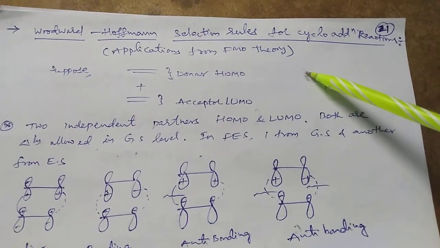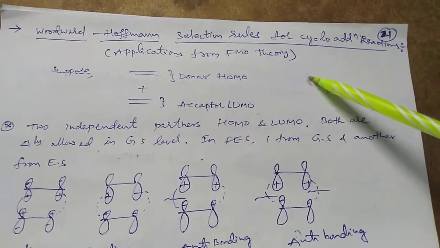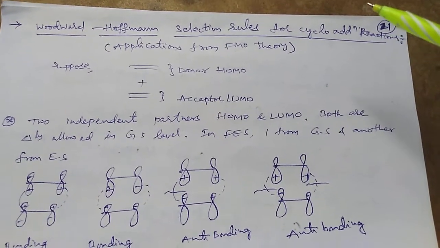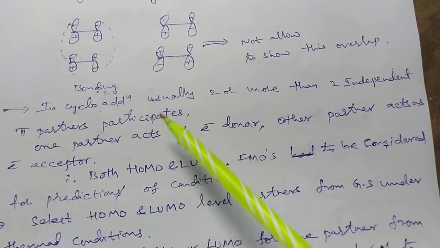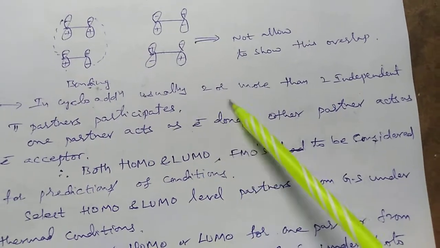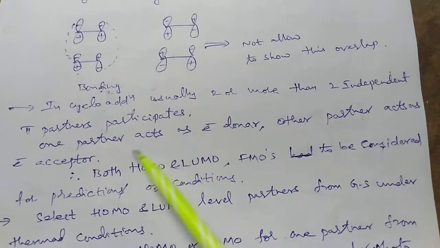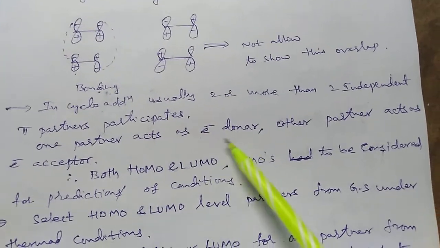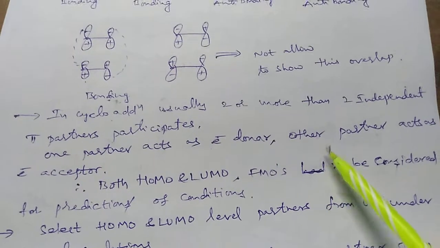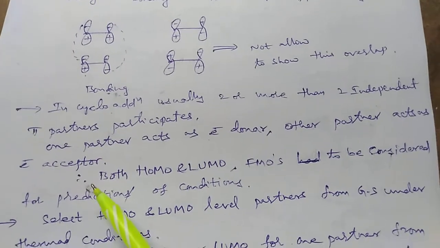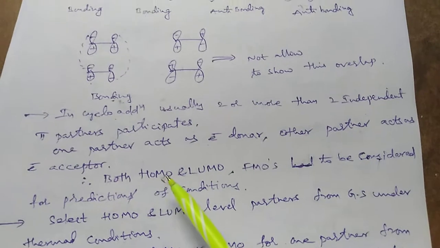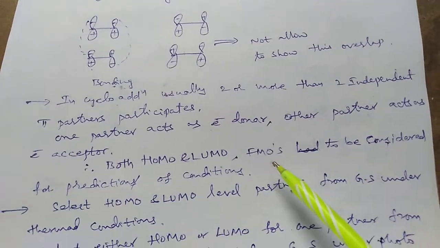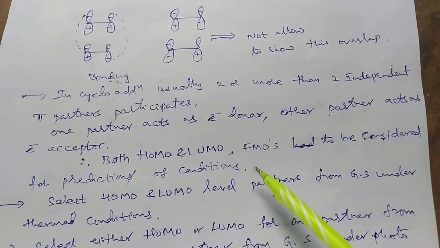Today we discuss Woodward-Hoffmann selection rules for cycloaddition reactions by the FMO method. In cycloaddition, usually two or more independent pi partners are participants. One partner acts as electron donor and the other partner acts as electron acceptor. Both HOMO and LUMO frontier molecular orbitals are considered for the prediction of conditions.